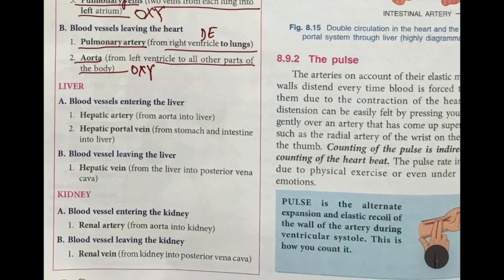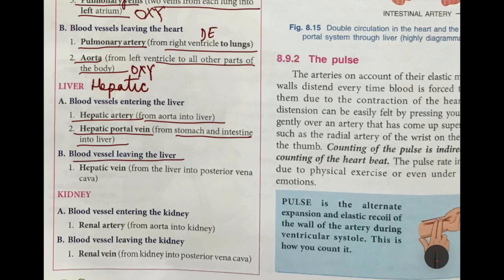And liver, I told you, you must remember hepatic. So blood vessels which enter the liver: hepatic artery, an artery carrying oxygenated blood from the aorta into the liver. Hepatic portal vein, which we already discussed, from the stomach and intestine into the liver. And the blood vessel leaving the liver, again liver means hepatic: veins always leave the organ, so from the liver into the posterior vena cava.